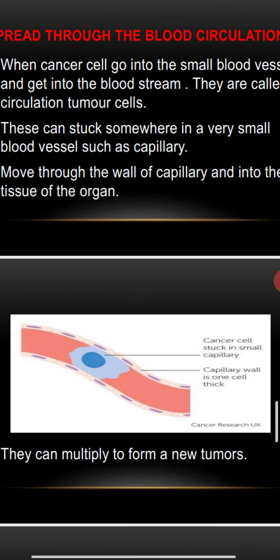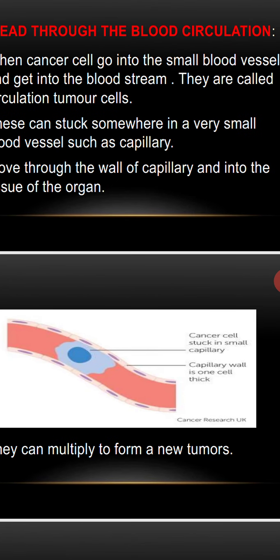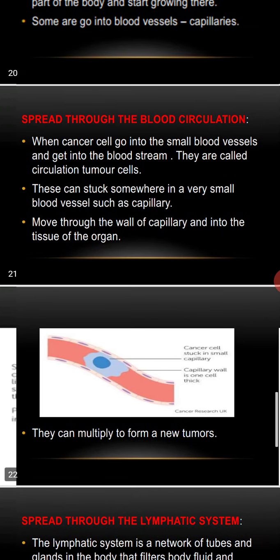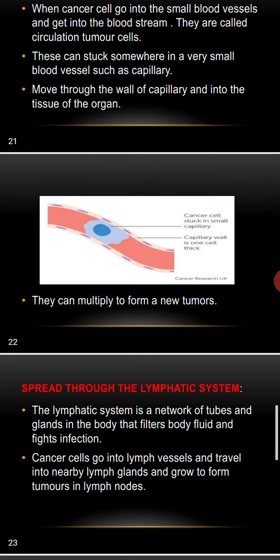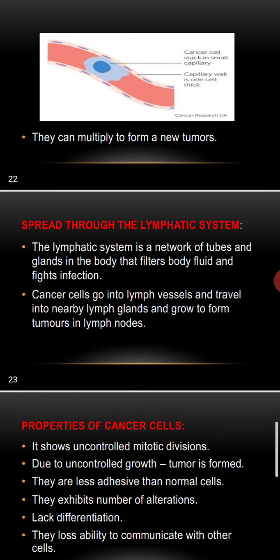The diagram is represented here. A cancer cell is stuck in a small capillary, and the capillary wall is one cell thick, so it can multiply to form a new tumor. That is the metastasis process we already mentioned. Cancer can also spread through the lymphatic system. The lymphatic system is a network of tubes and glands in the body that filters body fluid and fights infection. Cancer cells go into lymph vessels, travel into nearby lymph glands, and grow to form tumors in the lymph nodes, that is mostly lymphoma.